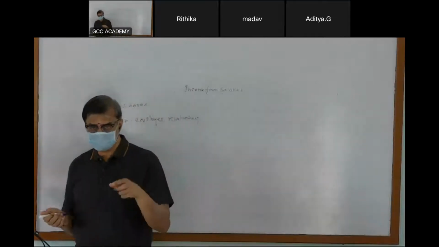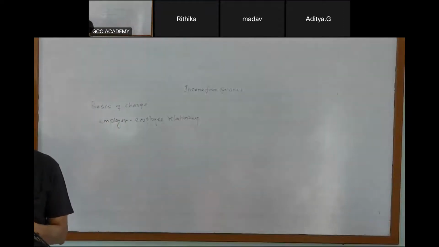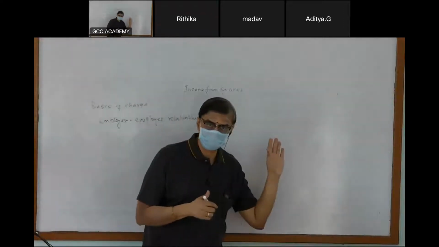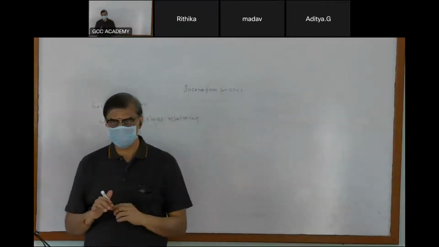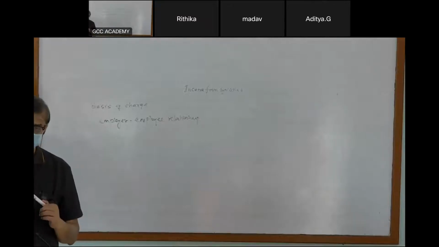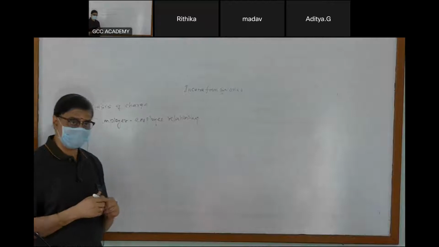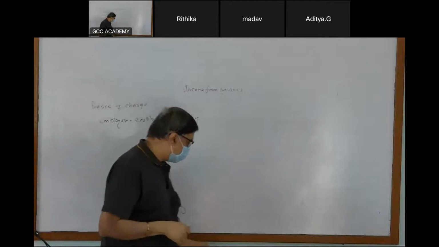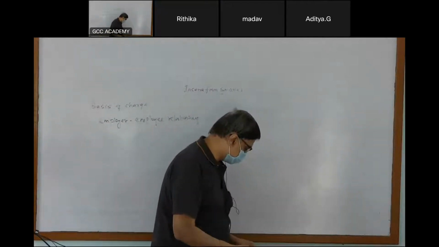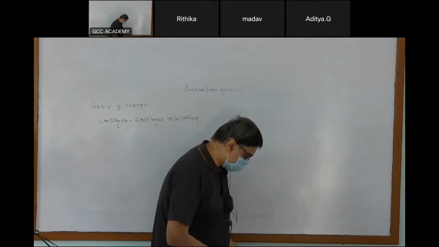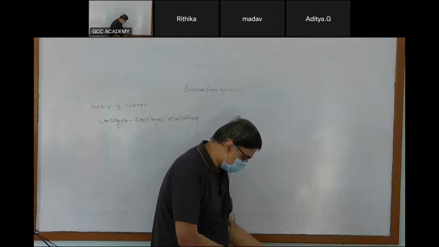Under what head should I take this income? Income from profession. I will not take it under the head called income from salaries. Why? There is no employer-employee relationship, first and foremost. The second most important thing is that salary is always taxed on receipt or due basis, whichever is earlier.